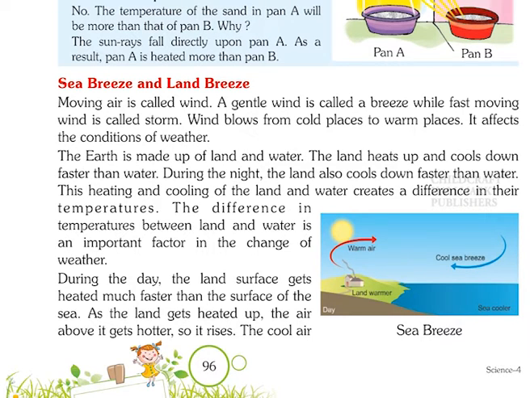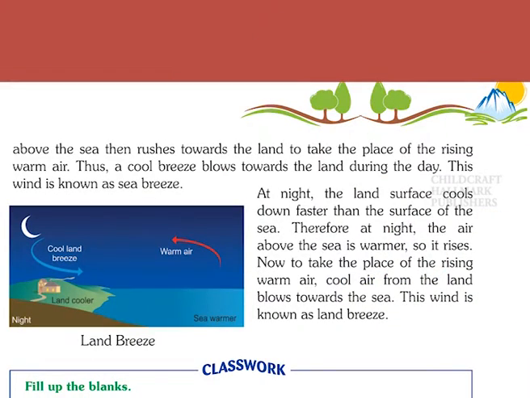During the day, the land surface gets heated much faster than the surface of the sea. As the land gets heated up, the air above it gets hotter, so it rises. The cool air above the sea then rushes towards the land to take the place of the rising warm air. Thus, a cool breeze blows towards the land during the day. This wind is known as sea breeze.